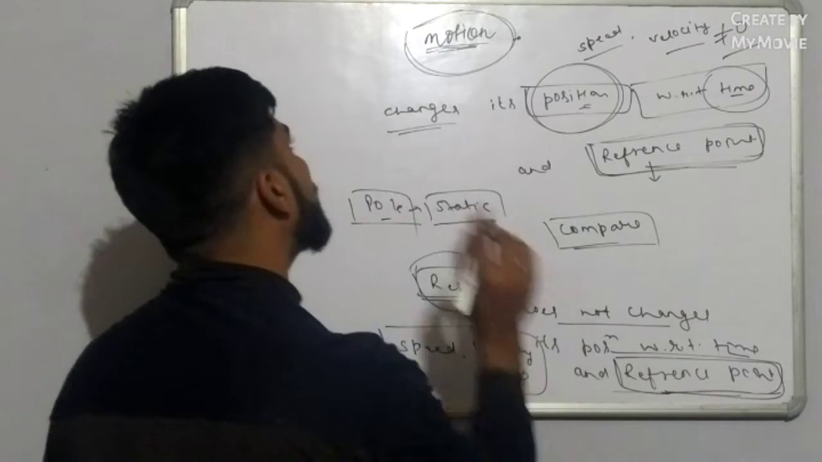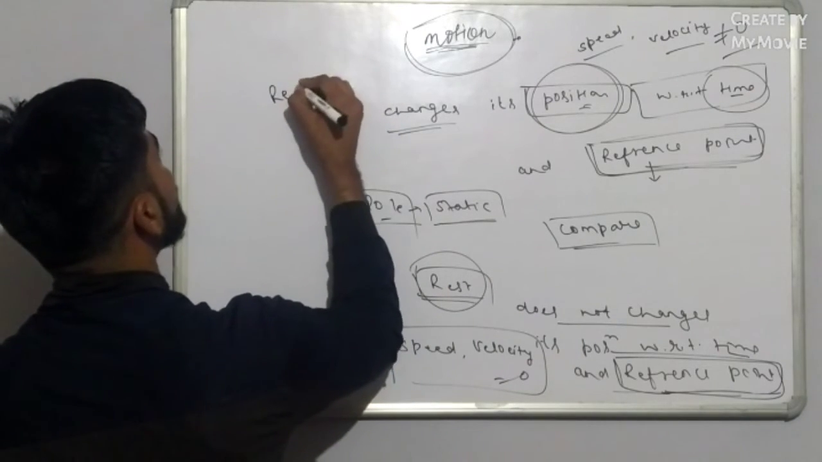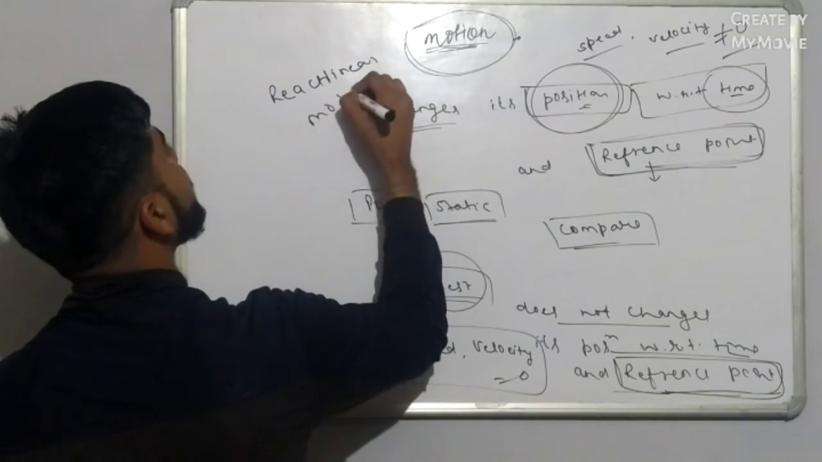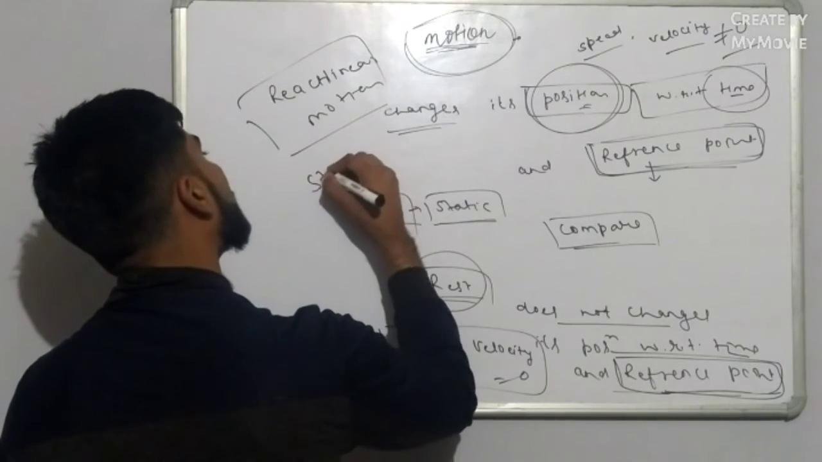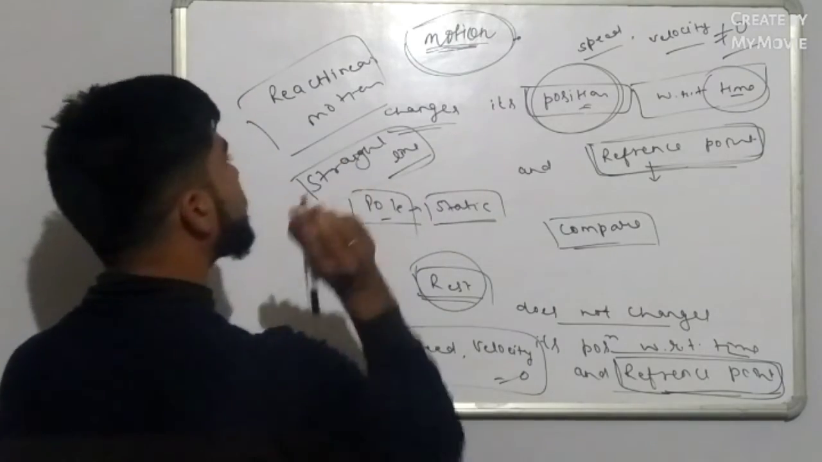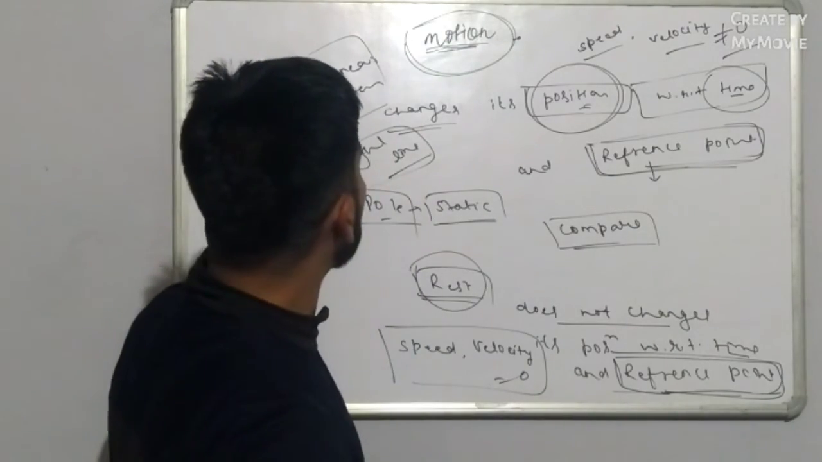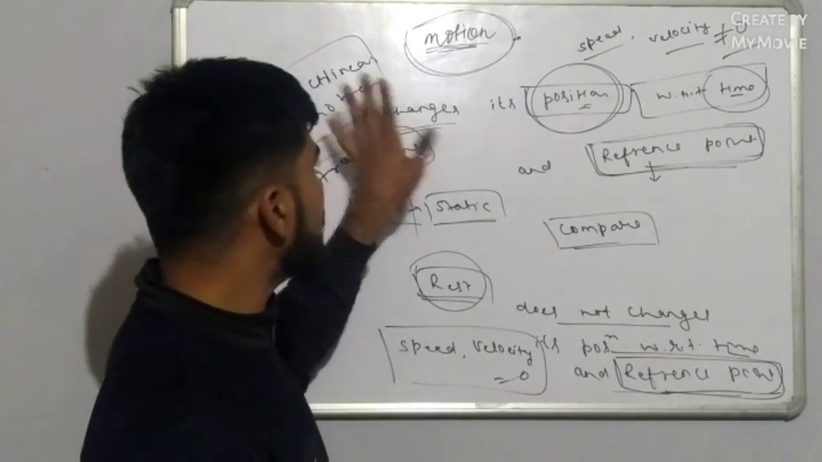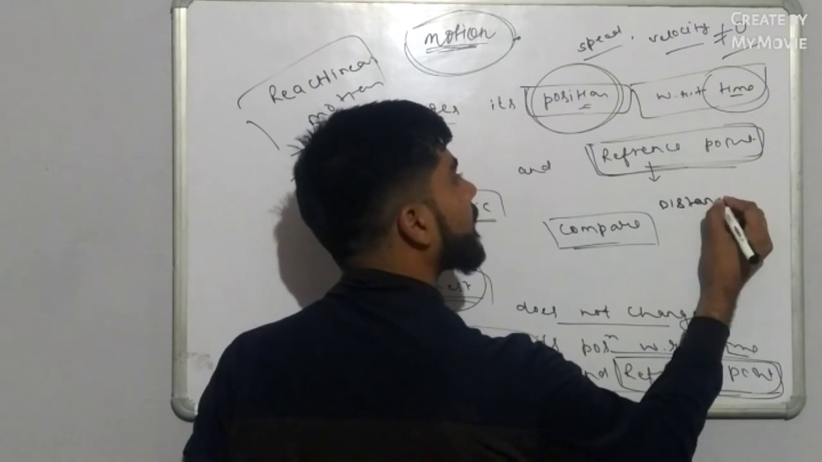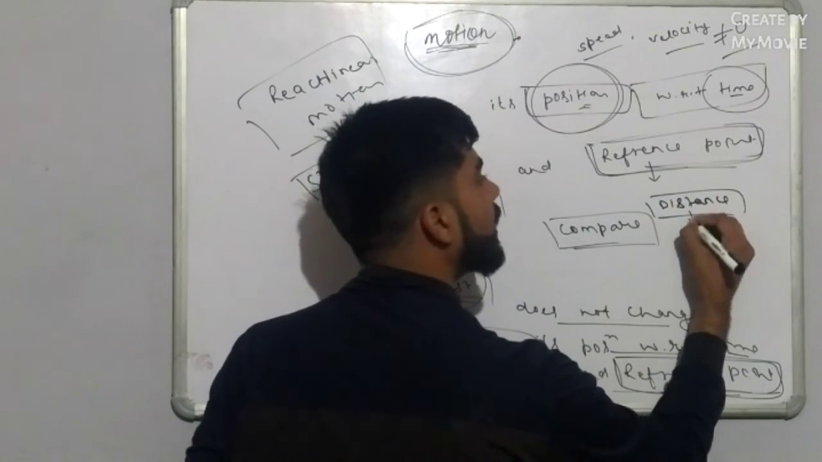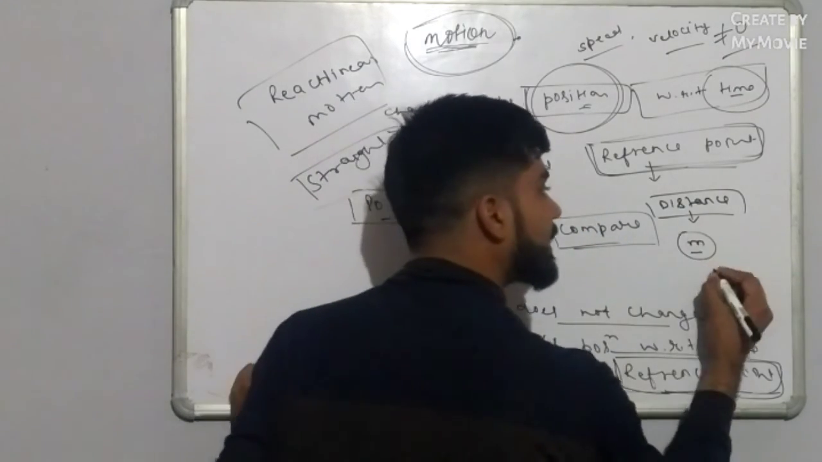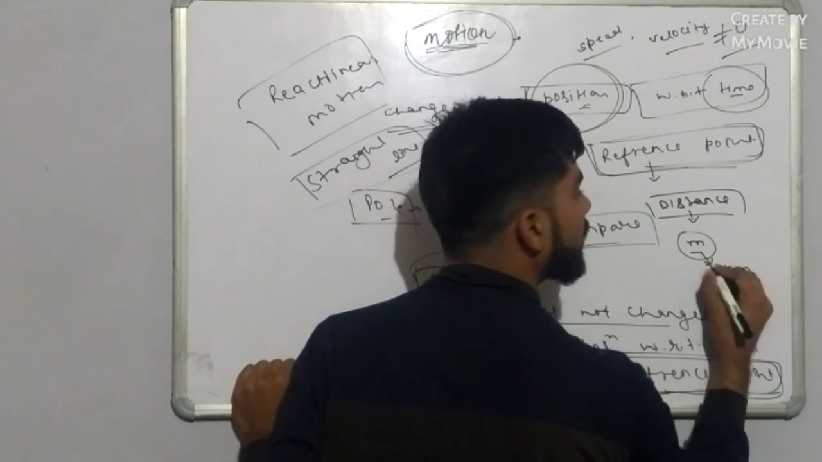A motion is said to be rectilinear motion if it follows a straight line path. If a straight line path is followed by the object, the motion is called rectilinear motion. In case of motion, an object must travel some distance, and distance has the unit meter. On a larger scale, distance is measured in kilometer and written